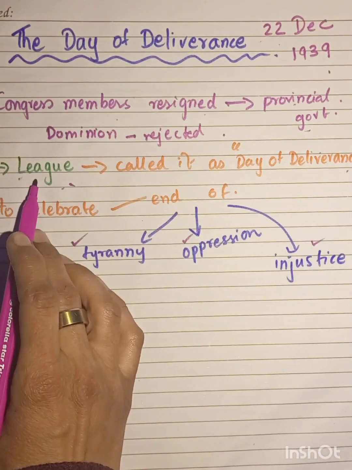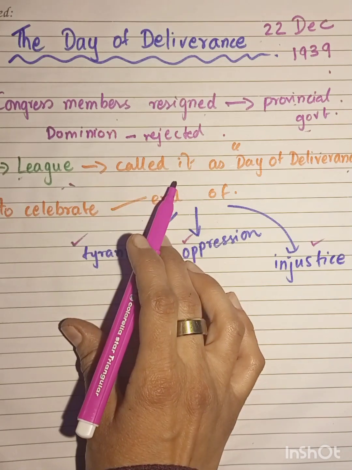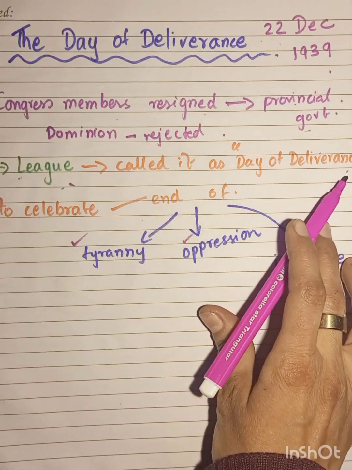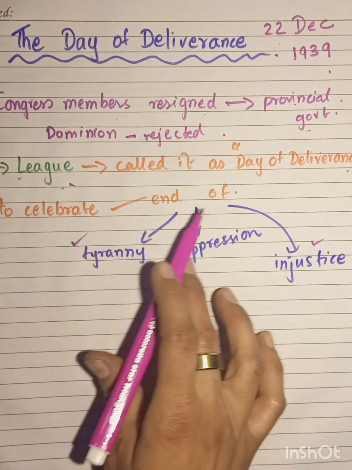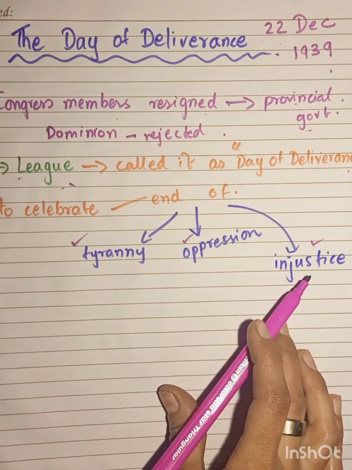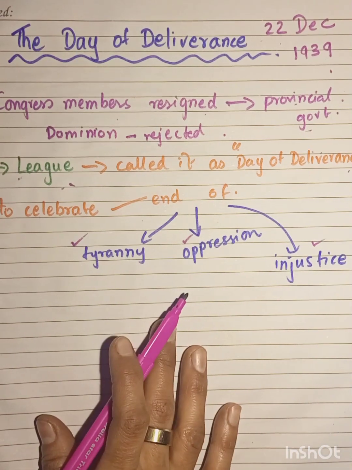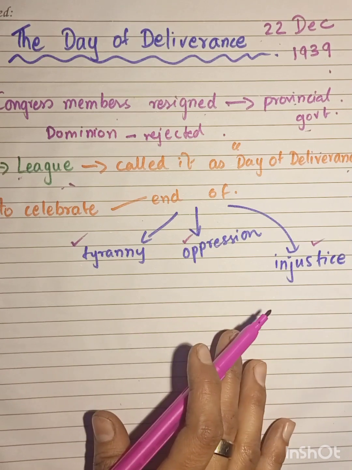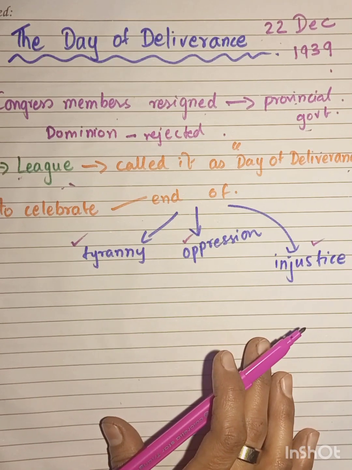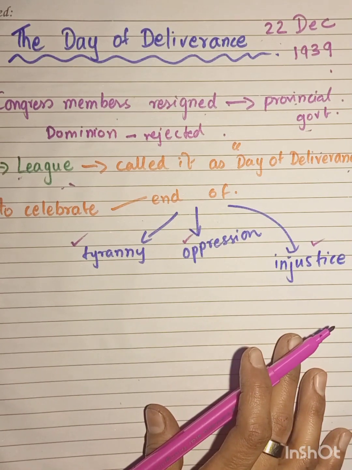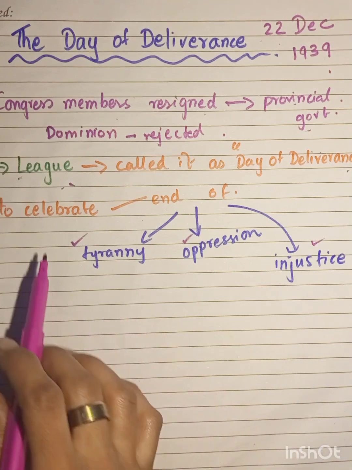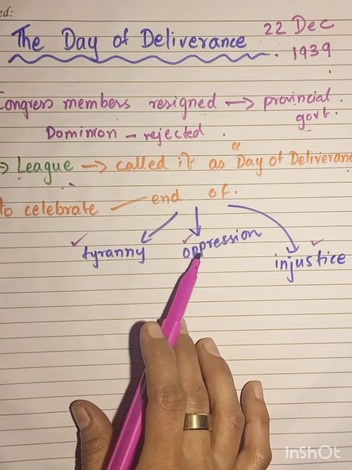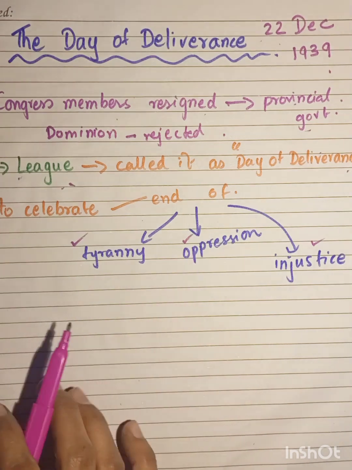The League, on the other hand, celebrated this day, and it called it the Day of Deliverance, and celebrated it as the end of tyranny, oppression, and injustice. Because obviously, like in our earlier class, we discussed what happened after Congress had come to power. The lethal measures that it had taken against the Muslim community forced them to celebrate this day as a day of deliverance. Okay, so with this, we come to the end.